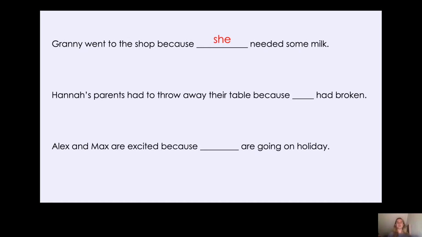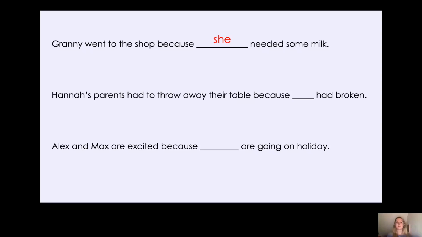Okay, now Hannah's parents had to throw away their table because had broken. Okay, now we're looking at their table there because their table is the thing that has broken. So what subject personal pronoun could we replace their table with? And then Alex and Max are excited because are going on holiday. So we need a personal subject pronoun that replaces Alex and Max. Could you pause the video now and have a think? Okay, year two. So let's go through them.